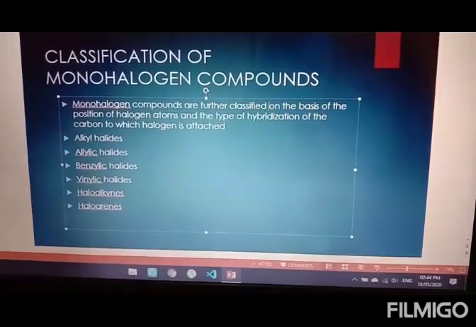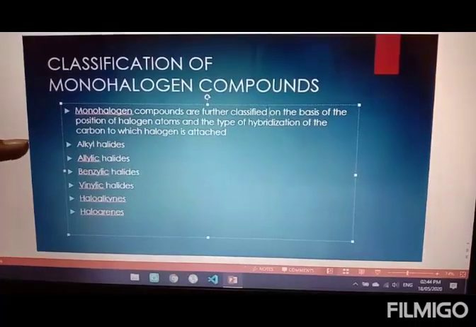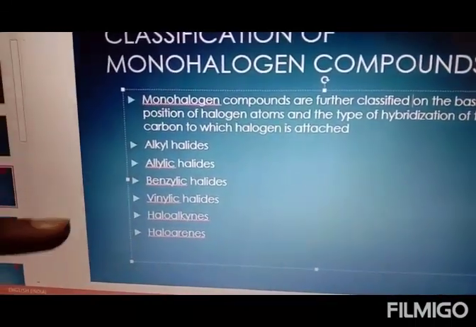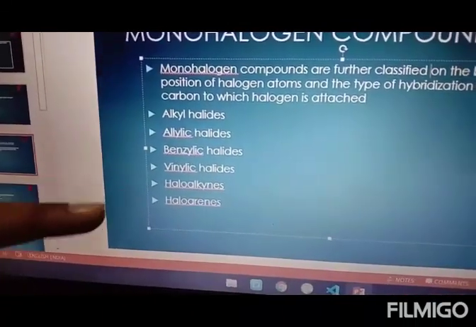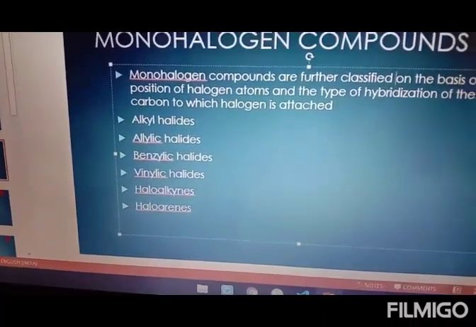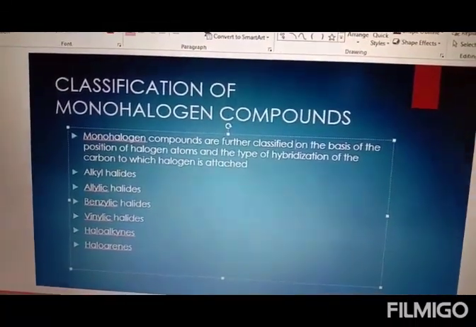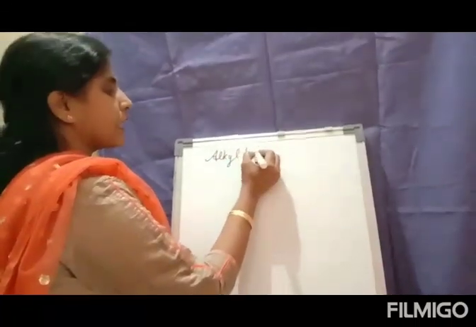These monohalogen compounds are classified as alkyl halides, allylic halide, benzylic halide, vinylic halide, haloalkynes, and haloarenes. Let us see these in brief one by one. The first one is our alkyl halide.